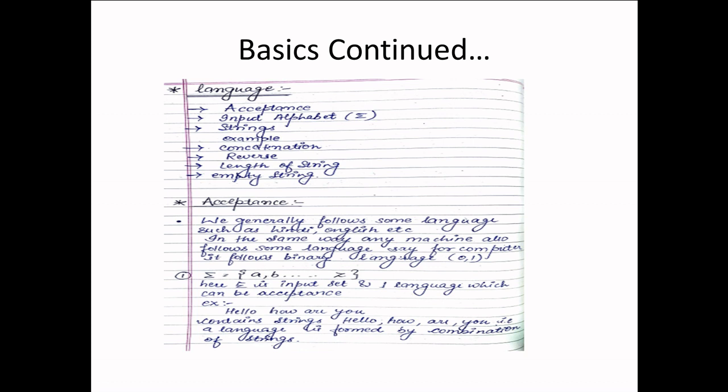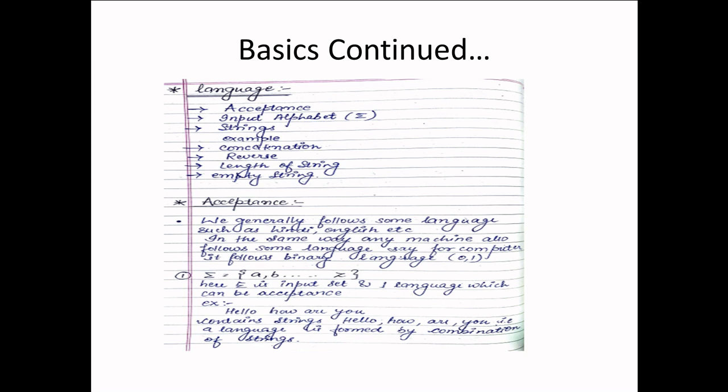It consists of some input alphabets and a few operations we will be discussing, such as concatenation on some string or on some language, reverse of a language, length of a string, empty string, followed by acceptance of some language. We generally follow some language such as Hindi, English, etc. In the same way, any machine also follows some language. For a computer, it follows the binary language, 0 and 1.